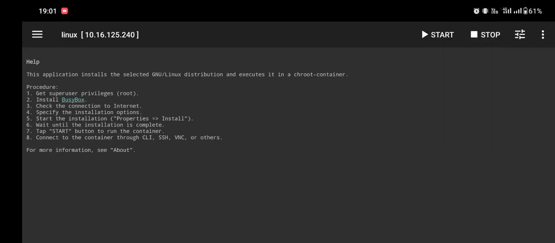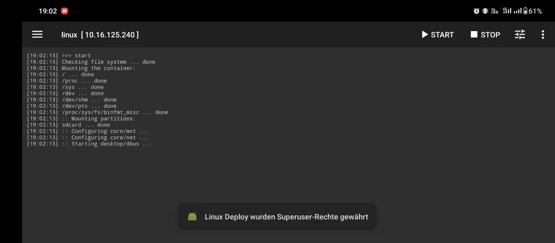After that, you can always just hit stop to stop the Linux chroot system, so it will not run any processes in the background if you don't use it, so you have full gaming performance, don't drain your battery or anything else. But if you hit start, it will quickly show what it does.